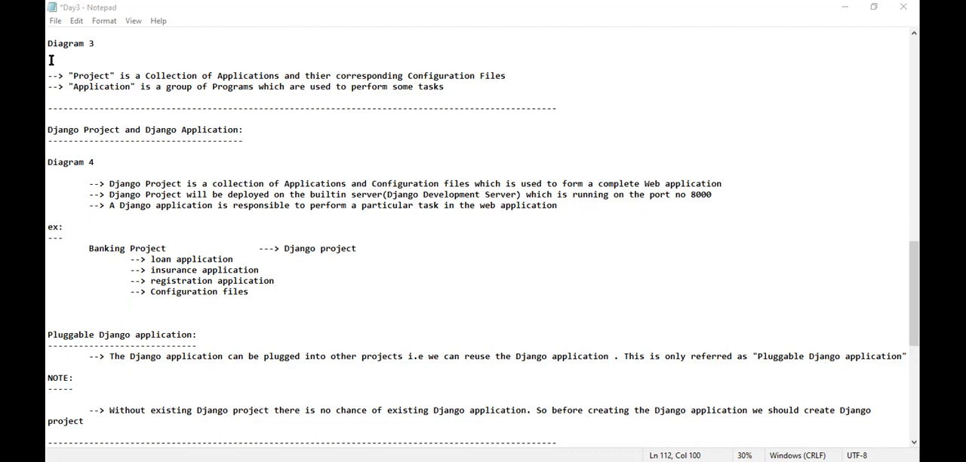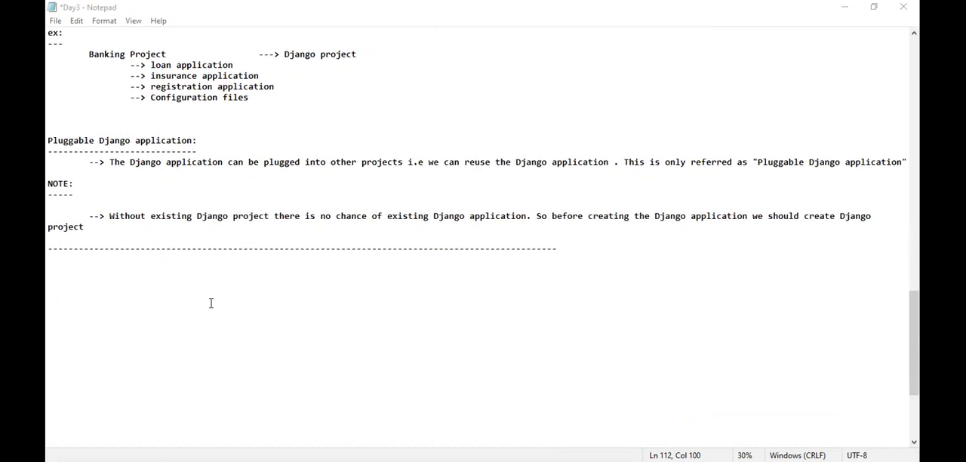Okay, if it is clear, I'll just proceed further. I know in today's class, I'm teaching so many things. Why? Because the actual technical topic should start. That is the reason. Now, what I have to teach, you only tell me. Do you think I have to teach how to create the application first, or how to create the project first? Just now I have told one sentence: without a Django project, there is no chance of an existing Django application. That means, don't you think I have to teach how to create a Django project? Yes or no?